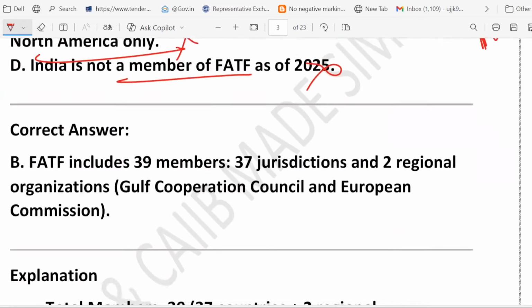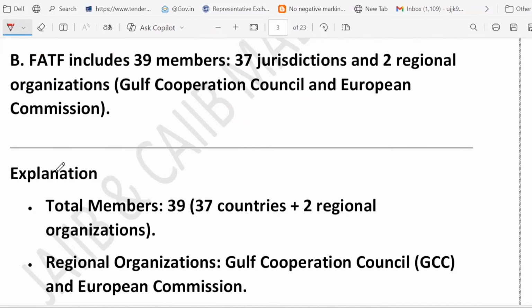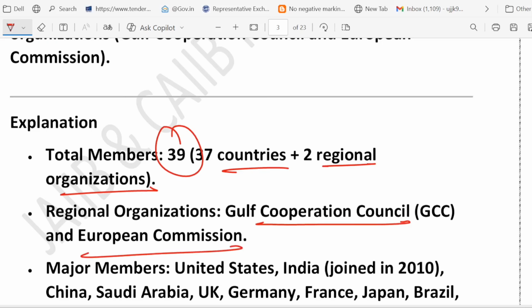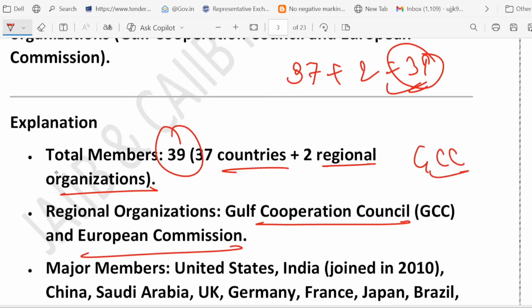So what we learned from this discussion is that sometimes a question is asked regarding the number of members in FATF. Total 39 members are there: 37 countries plus 2 regional organizations. What are the names of the regional bodies? GCC and European Commission. You can think of it like this: 37 plus 2 is equal to 39. GCC means Gulf Cooperation Council and EC is European Commission. These are the 2 extra. I hope that makes sense.